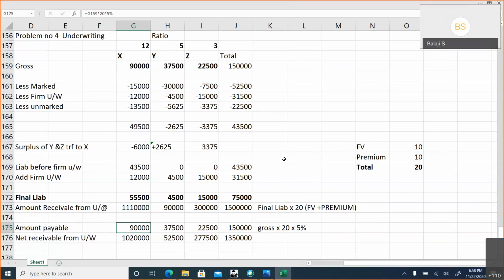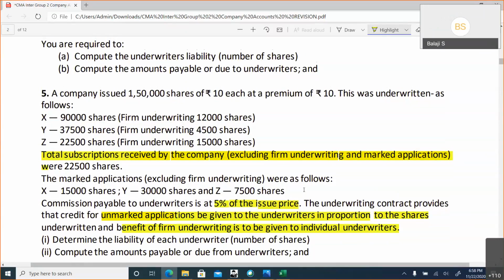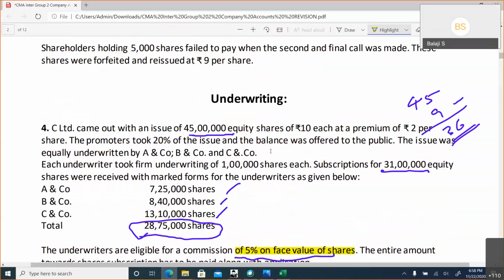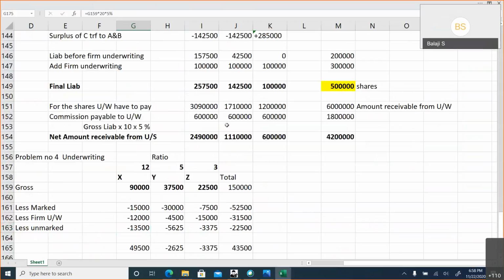Sir, sorry to interrupt. There is a question. Yeah, please ask. Sir, the unmarked applications, we split them equally to the underwriters, sir? Not equally. In the proportion of shares according to the underwritten proportion. In this sum, according to the proportion, we split. But in one of the sums, which is important for objective questions, we did not split the 20,000 applications, sir. The company has taken them.